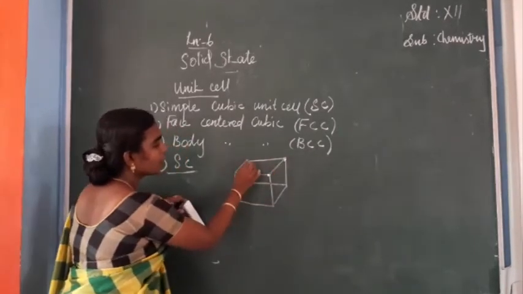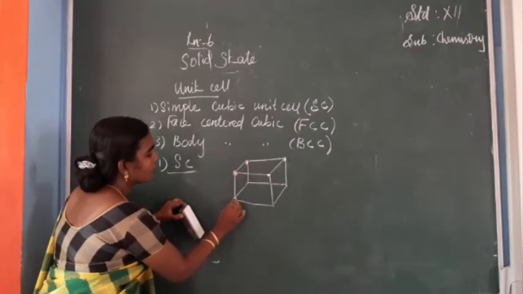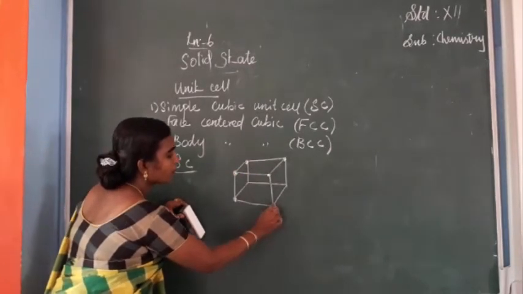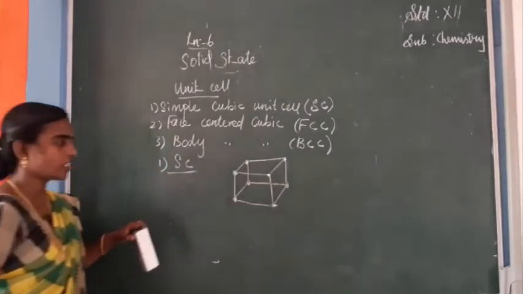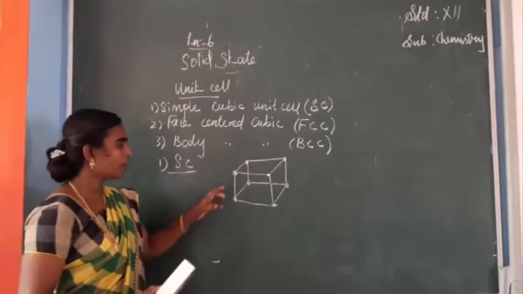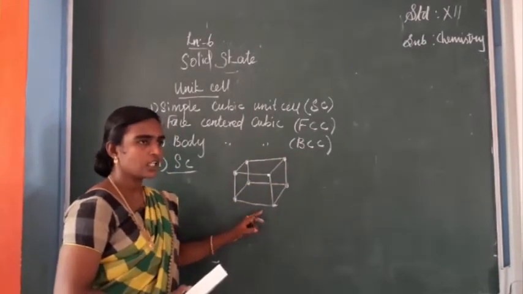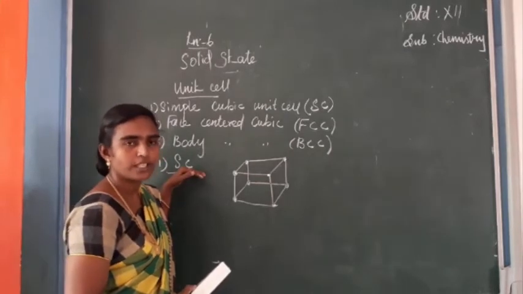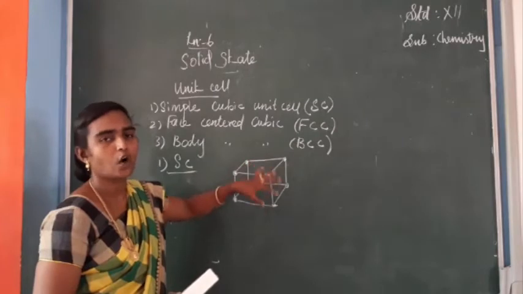So in simple cubic unit cell, only the atoms are present in the corner. Okay. So these are the corners in a cube, isn't it? So how many corners are there? Totally 8 corners are there, isn't it? So if it is a simple cubic unit cell, the atoms are present only at the corners.